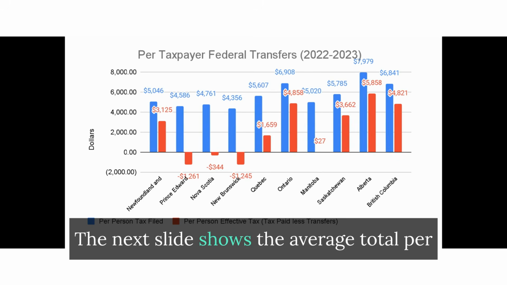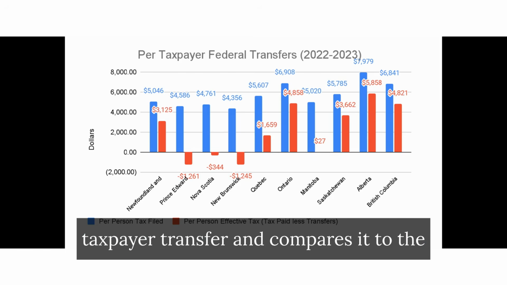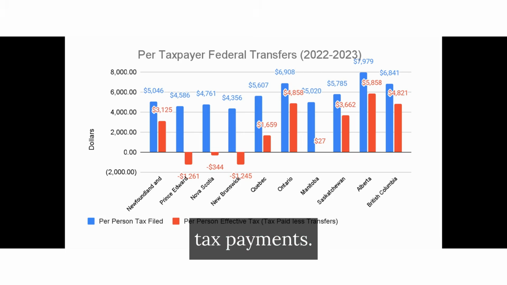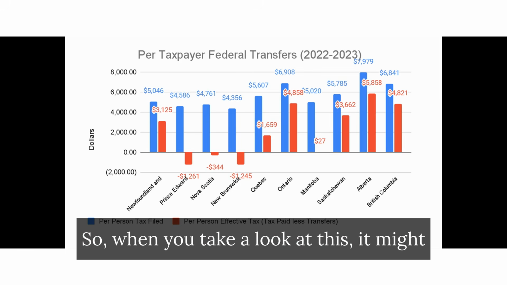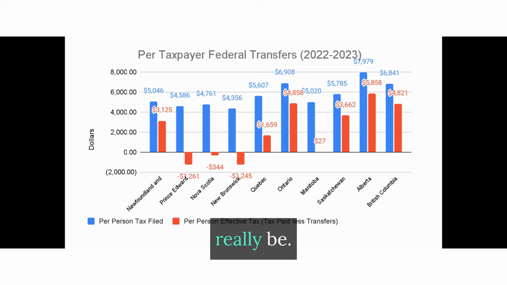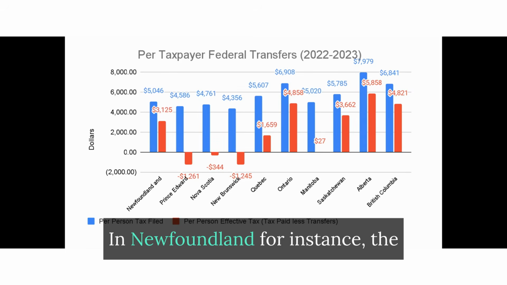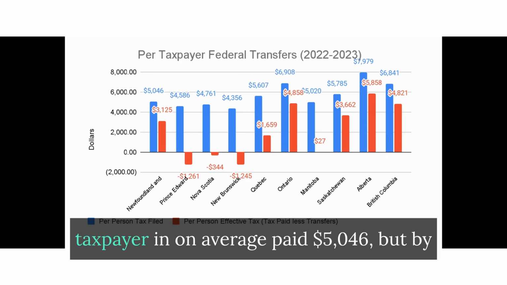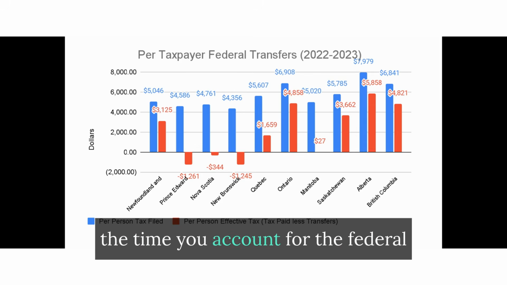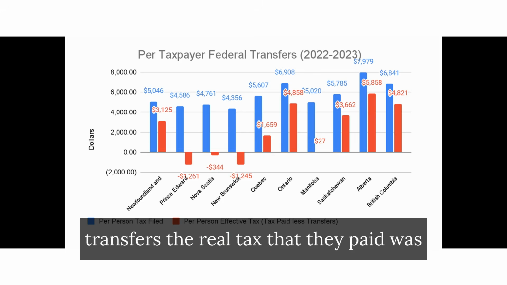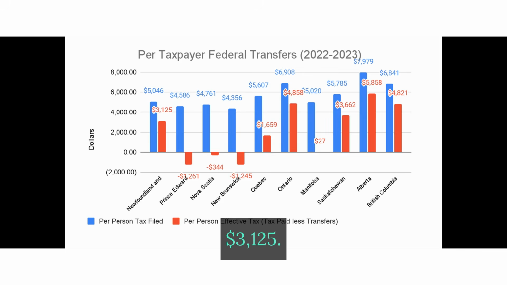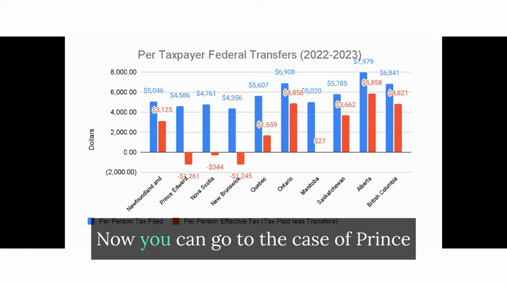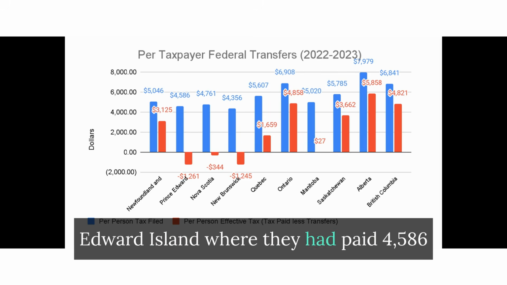The next slide shows the average total per taxpayer transfer and compares it to the tax payments. So when you take a look at this, it might be a little bit confusing, but it shouldn't really be. In Newfoundland, for instance, the taxpayer on average paid $5,046, but by the time you account for the federal transfers, the real tax that they paid was $3,125.